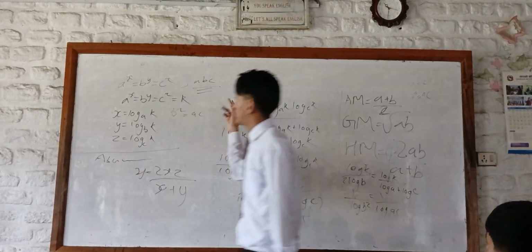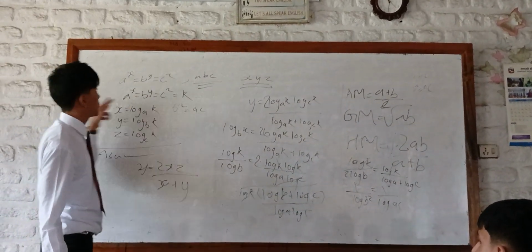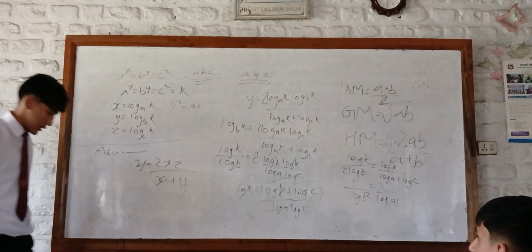Therefore, this relation is true under the given conditions. So we have done our problem.